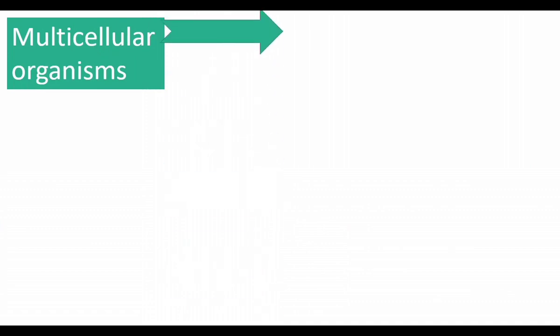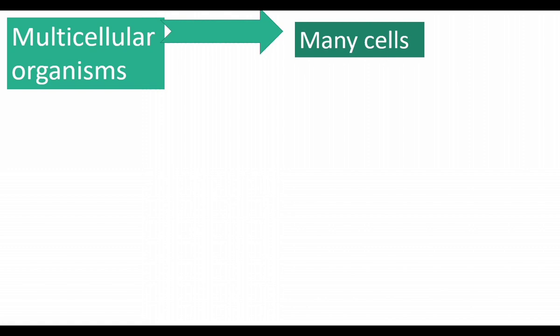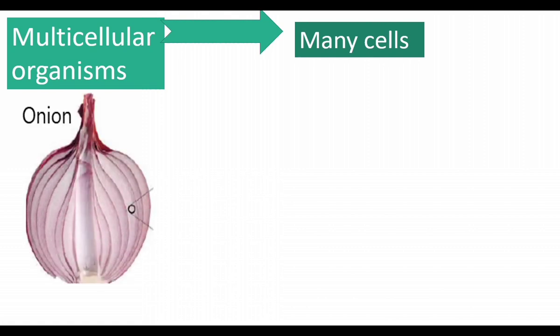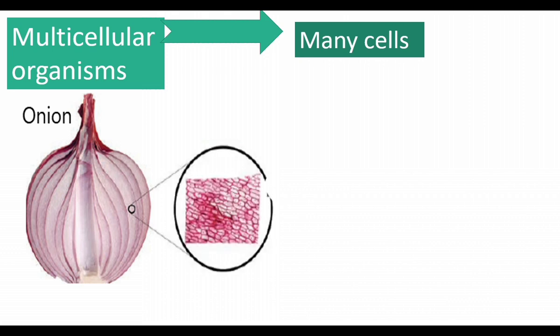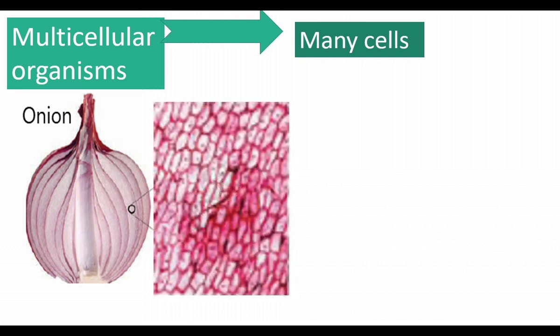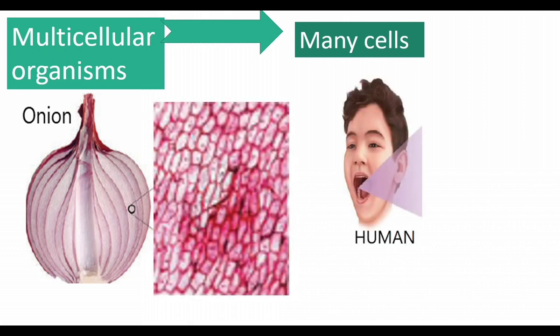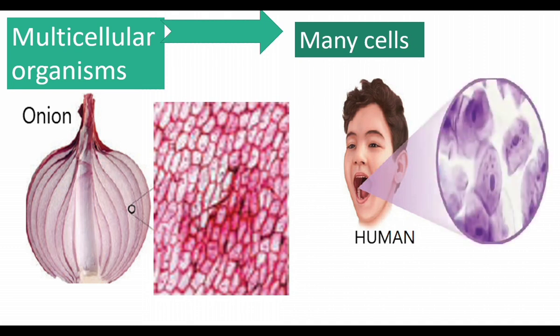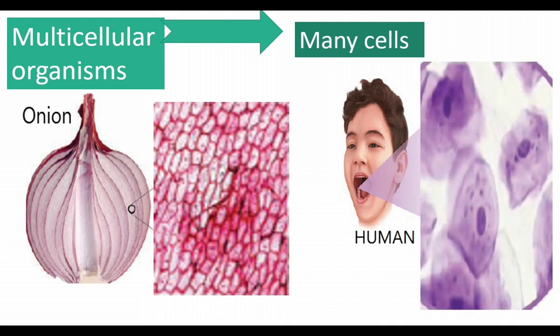Multicellular organisms are made up of many cells. In multicellular organisms, the cells group together. Onion has many cells. When we take a small slice of onion and observe it under a microscope, we will see many cells. When we scrape the inner part of the mouth and observe under a microscope, we can see many cells. So, human beings and onion are multicellular organisms.